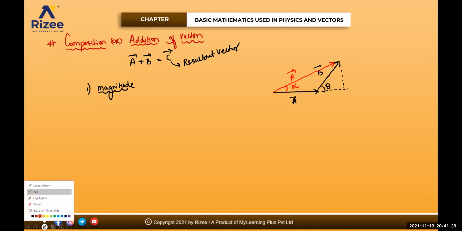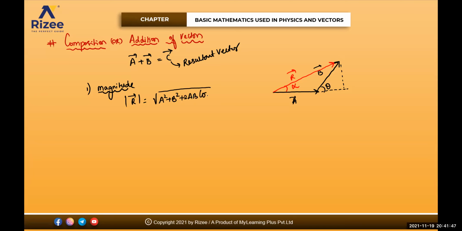So the magnitude of this is calculated by the formula for R bar. How do you calculate the magnitude, beta? I hope everyone remembered it. The magnitude of your R bar is equal to the square root of A square plus B square plus 2AB into cos theta. Theta is the angle between A bar and B bar.